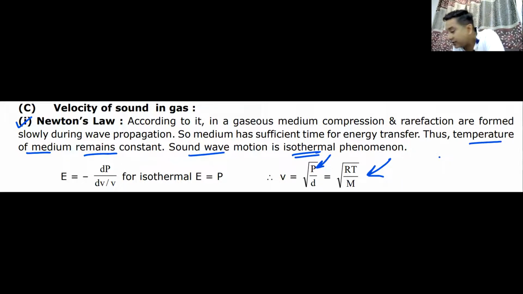But when we used this formula for finding the velocity of sound in air or any other medium, we found that it was not correct. So Newton's formula was not applicable. The formula was correct, but the result did not match, and hence Newton's thinking that the sound wave is an isothermal process was wrong. His formula, root over RT by M, was wrong. Do we understand this? I'll give you a minute to note it down.